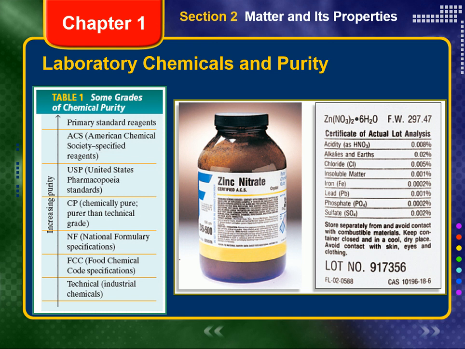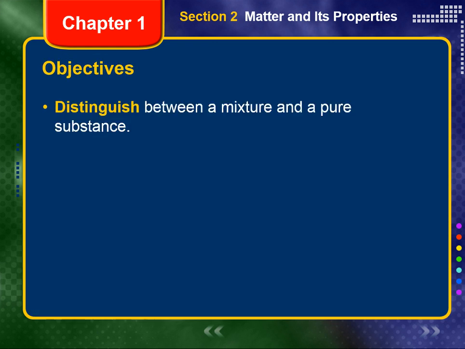Chemists need to be aware of the kinds of impurities in a reagent because these impurities can affect the results of a reaction. For example, the chemical label shown in figure 1-11 on page 18 of your text or on the screen now shows the impurities for that grade. The chemical manufacturer must ensure that the standards set for that reagent by the American Chemical Society are met. At this point, you should be able to distinguish between a mixture and a pure substance.